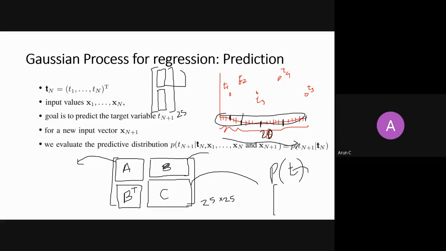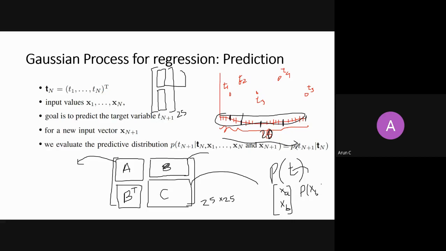The first 5 are known, so these are XA, the set of values that are known. And these are the values which you don't know, that is why XB. Then you calculate the target distribution: what is the probability of XB given XA?